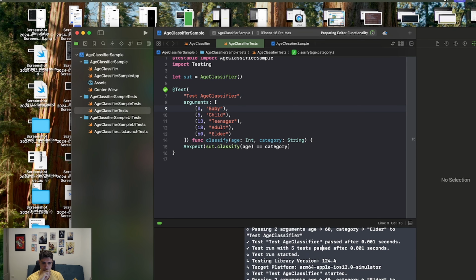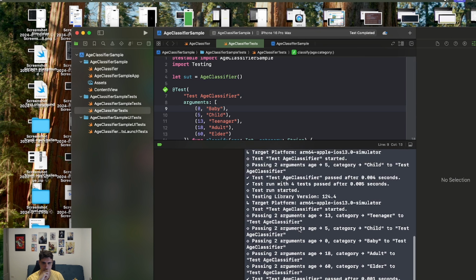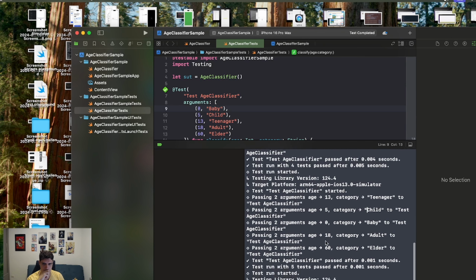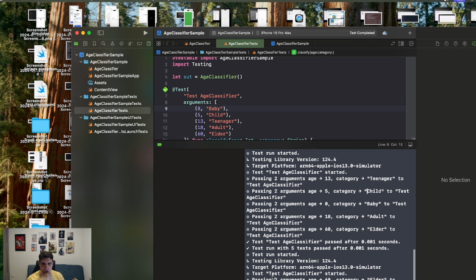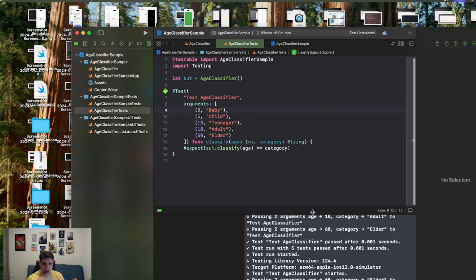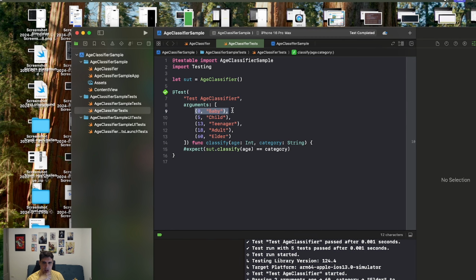And here at the bottom we have the arguments that we are passing and showing if the test was successful. 5 tests passed. Each of the tests is specified by this pair of arguments, an input and an output. That's very useful because we have shortened a test that in XCTest would be written with 5 different functions with given, when, then, and we're simplifying with tuples of arguments and outputs.